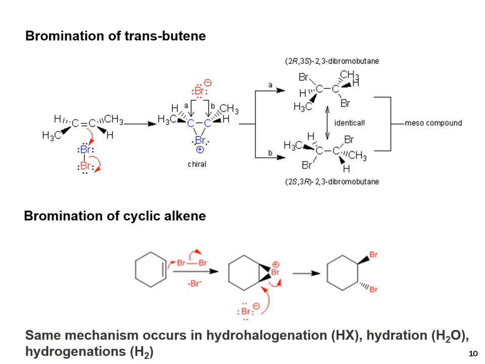Whether these enantiomers are identical or not can be seen through the rotation of the carbon-carbon single bond. The overall product is the meso compound. Meso compounds are those compounds which are optically inactive through internal compensation. And this is the example of bromination in the cyclic alkene. The same mechanism occurs in halogenation, hydration, and hydrogenation.